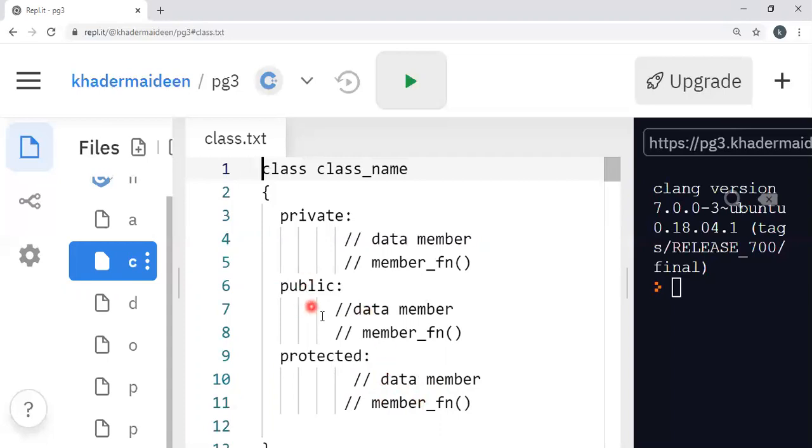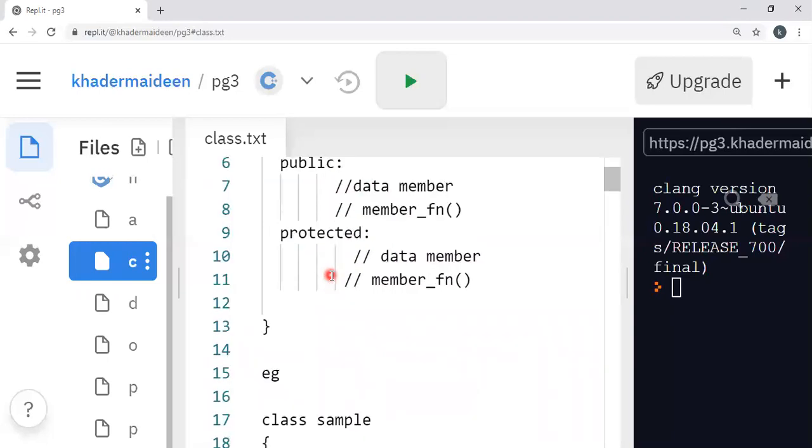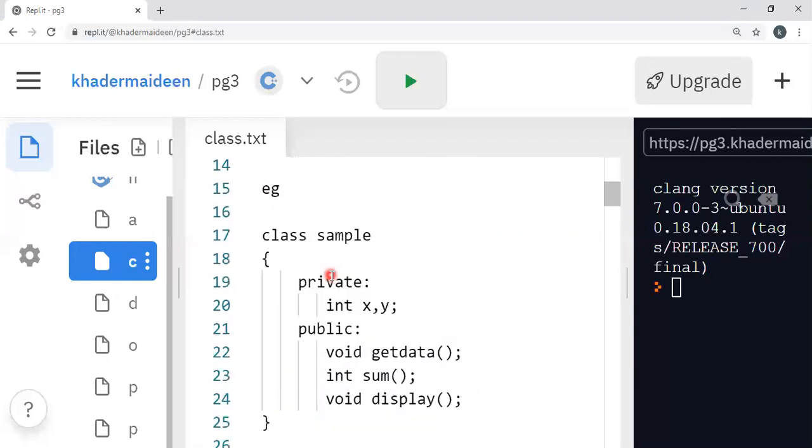Then the public category. The members which are declared in the public section can be accessed by any function in the outside world. That is, once we define something as public, there is no data hiding principle, so anybody can access these data members. Normally we use the private and public categories. The protected category we use only in inheritance and polymorphism, which we will see later. Then, so here is an example.